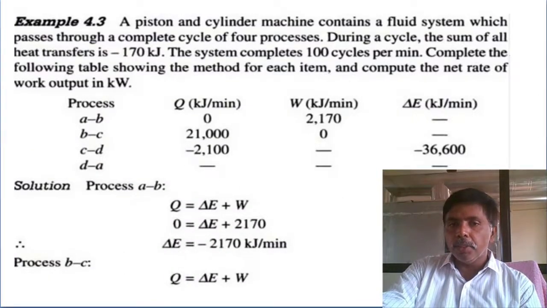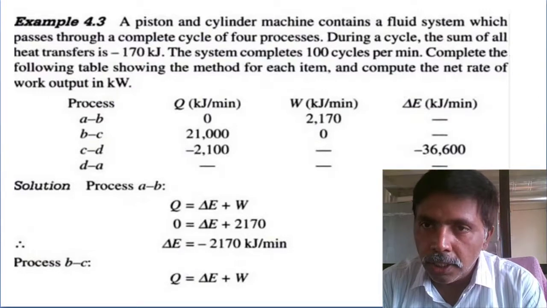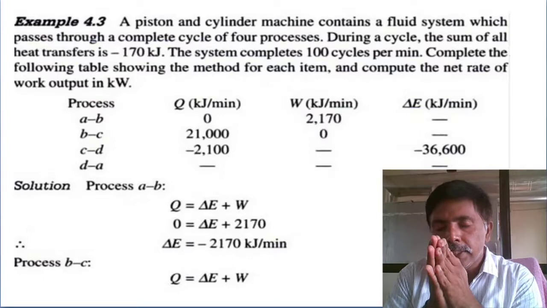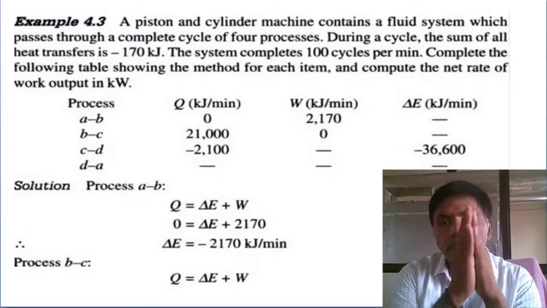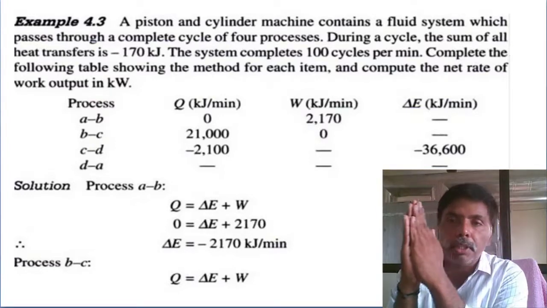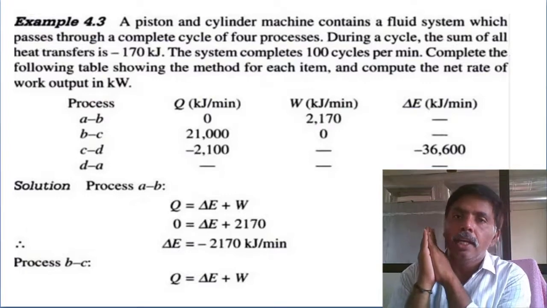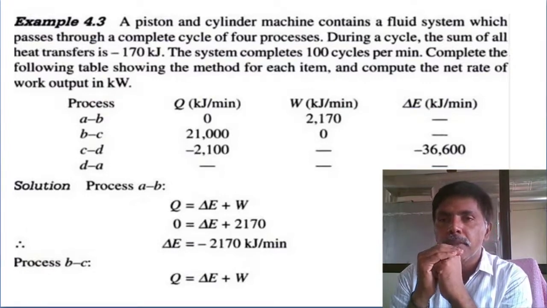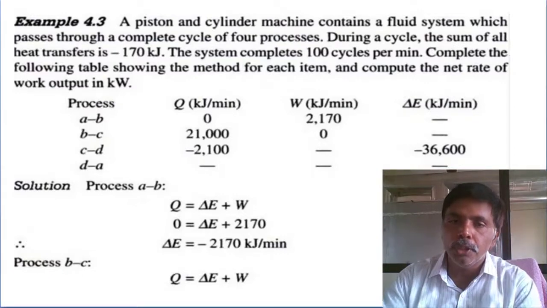Next, I already mentioned that in cyclic operation, the summation of all the change in energy is 0. Why? Because the summation of all heat interactions equals the summation of all work interactions. If heat is directly proportional to work, automatically the change in energy is 0. So apply this.